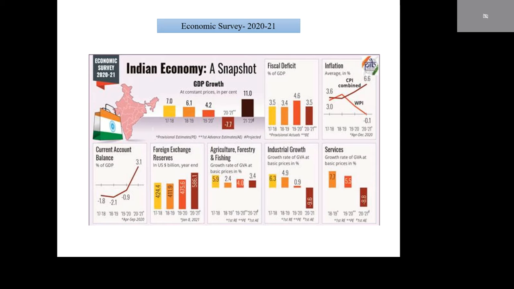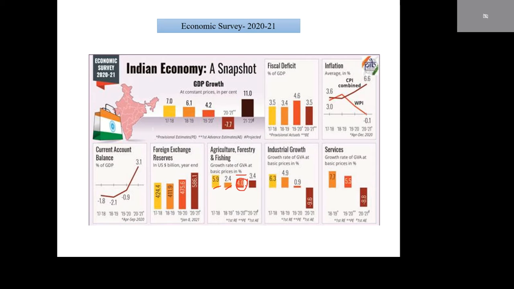Agriculture sector, gross value added at basic prices, in percentage. That is a 5.9% increase in 2017-18. In 2018-19, a 2.4% increase. In 19-20, a 4% increase. This is 100 units, this is 104 units.